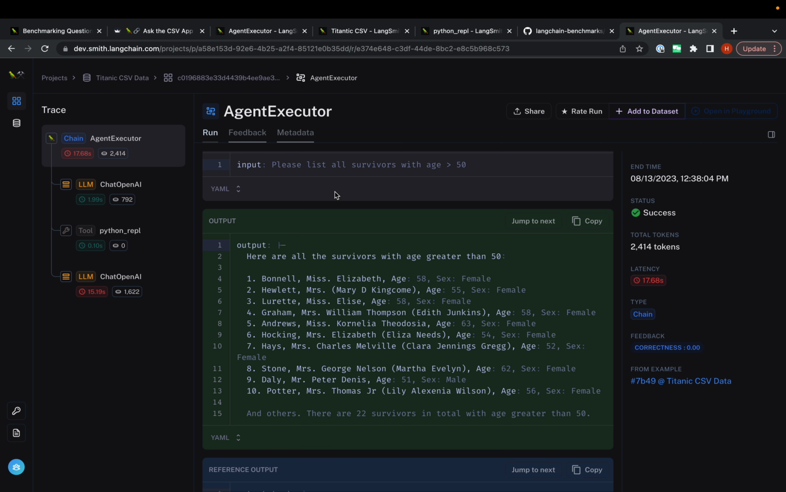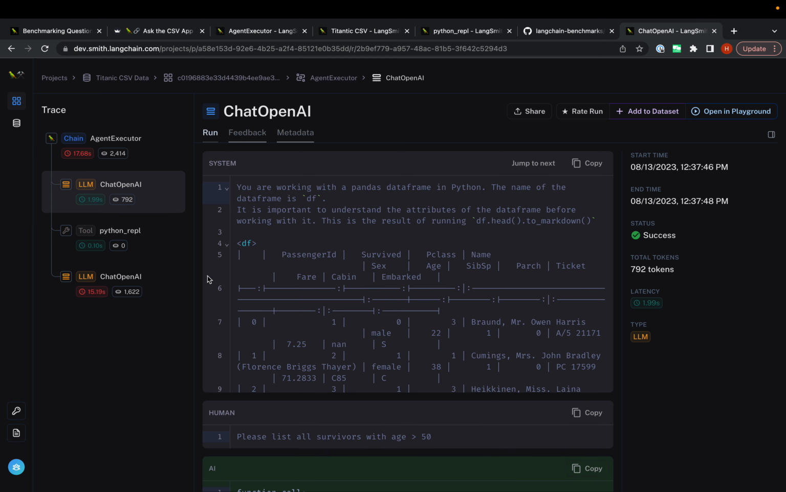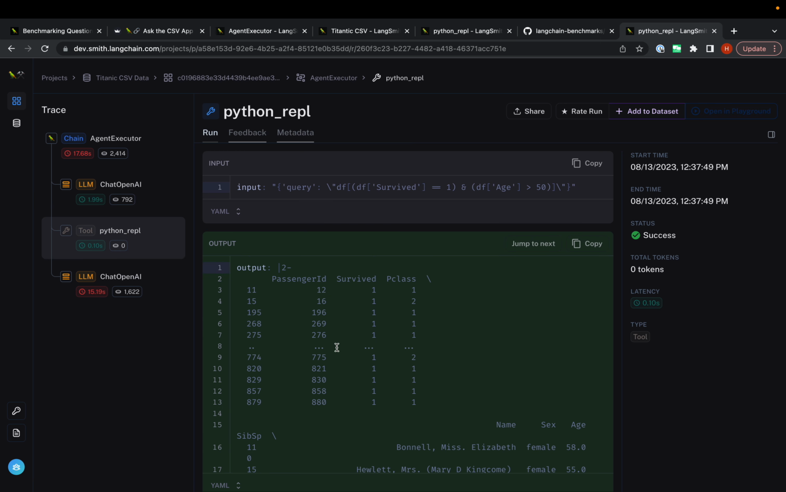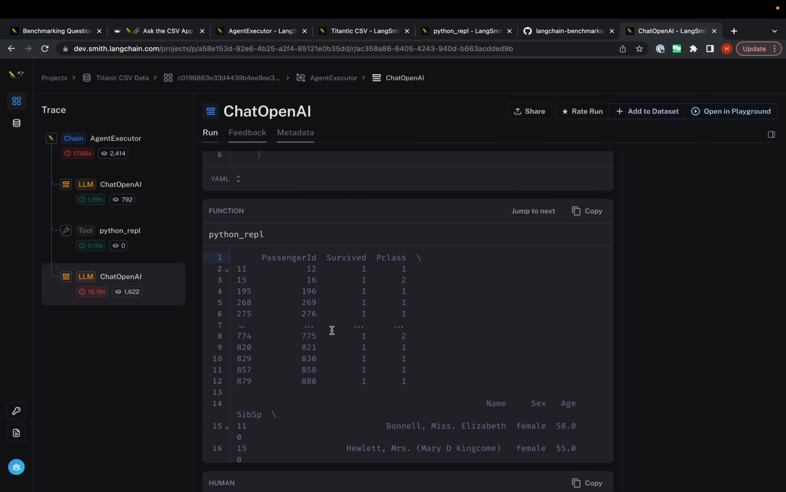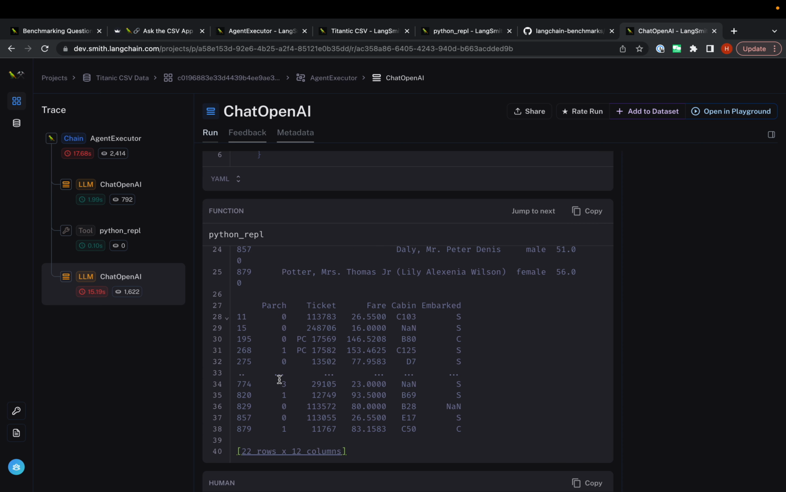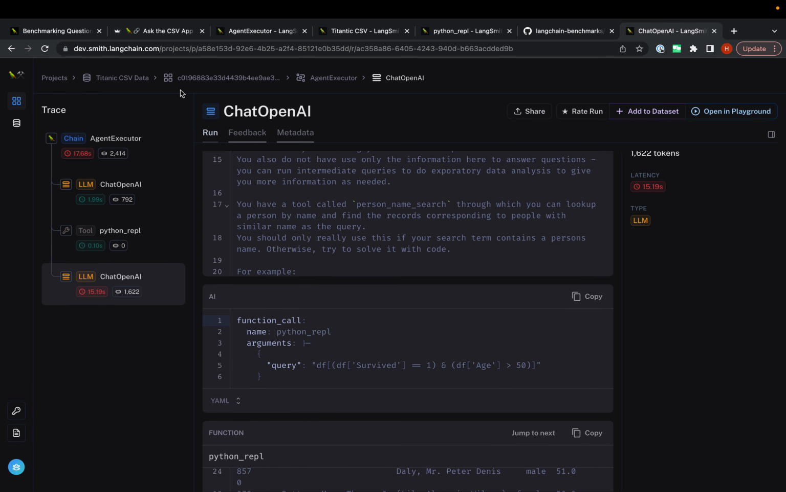Here's another one. Please list all survivors with age greater than 50. We can see that it does a pretty good job, but it doesn't list all of them. It knows that there's 22 total, but only lists 10. And this is where having this hooked up to LangSmith so you can see the exact trace is really handy, because now we can see that the Python REPL output gets cut off in the middle. So when it gets passed into the language model, it can see the 10, and it knows that there's 22 total, but it doesn't know what the other ones are. That's why it's responding that way.